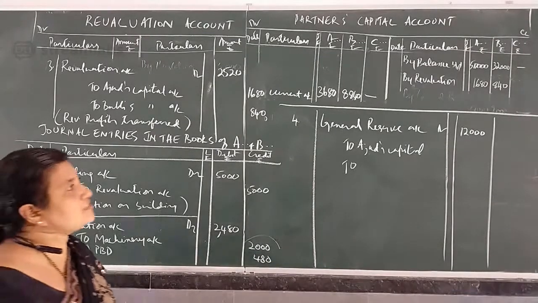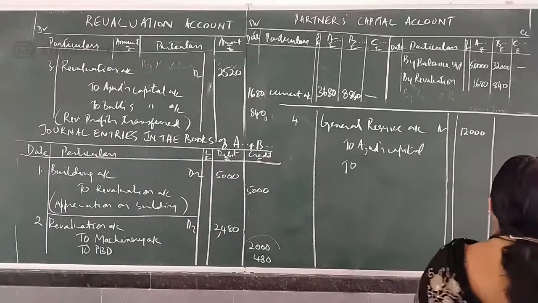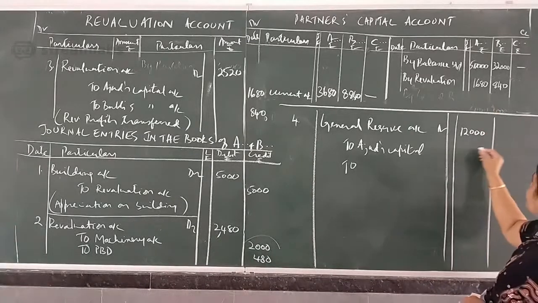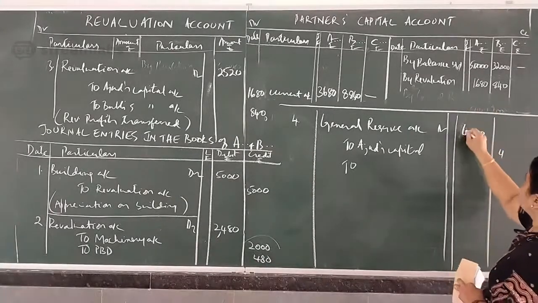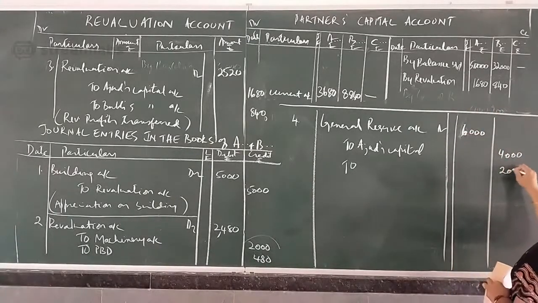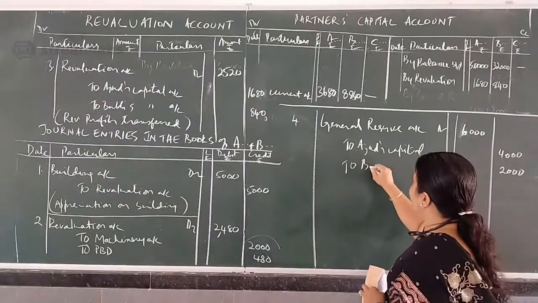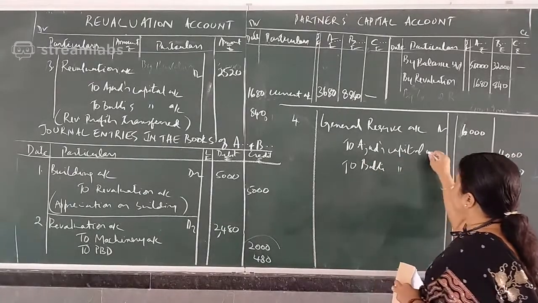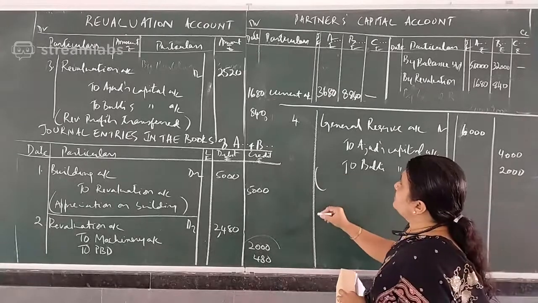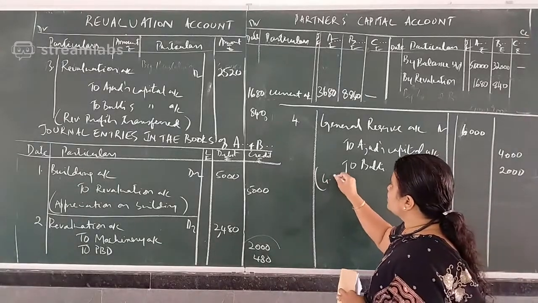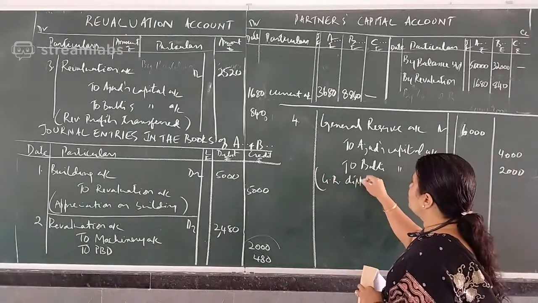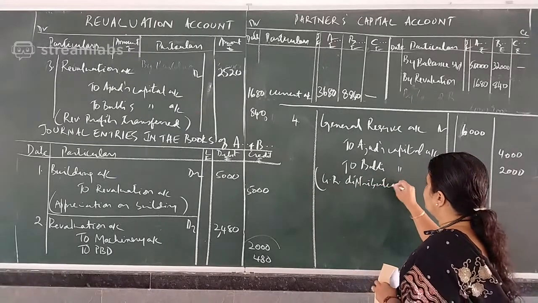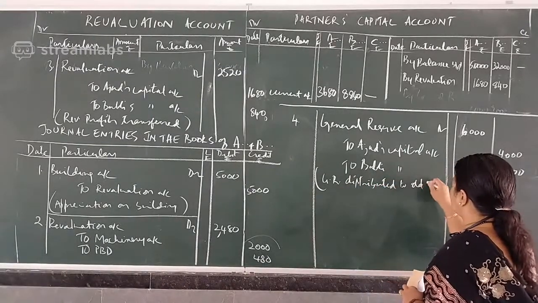So general reserve is 4,000 and 2,000, to Bubbly's capital account. So here you are right. Narration, general reserve distributed to old partners.